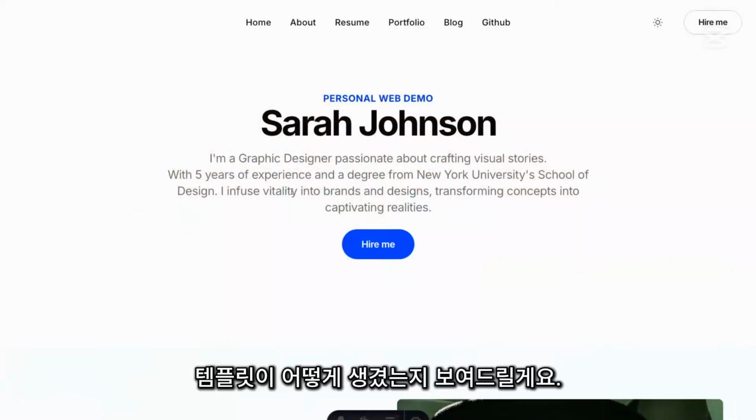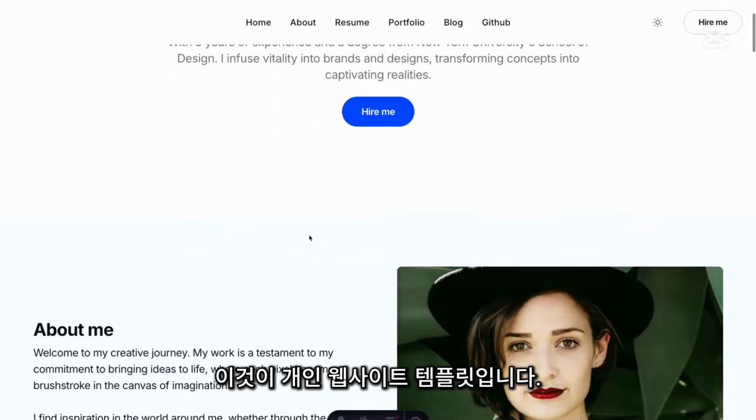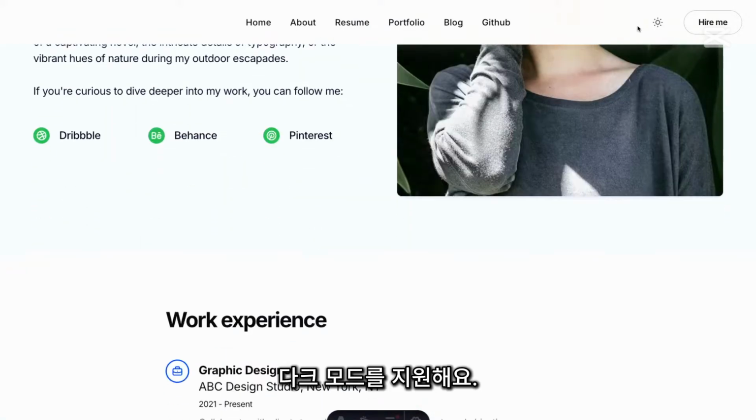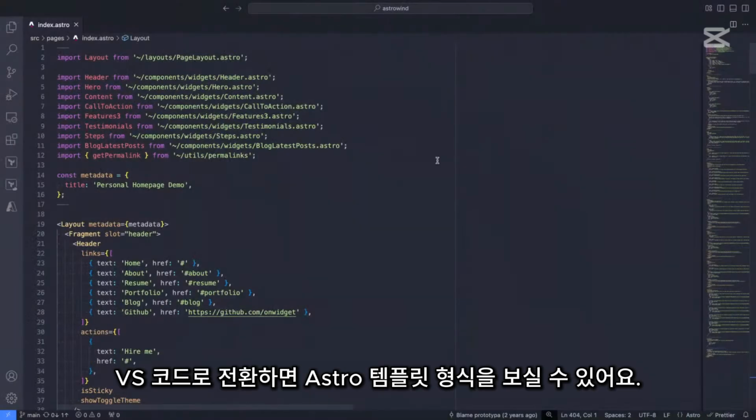Let me show you what the template looks like so you have some familiarity with the format. This is the personal website template. It's got dark mode support, which I liked. That was the selling feature for me. If I switch over to VS Code here, you can see what the Astro templating format looks like.